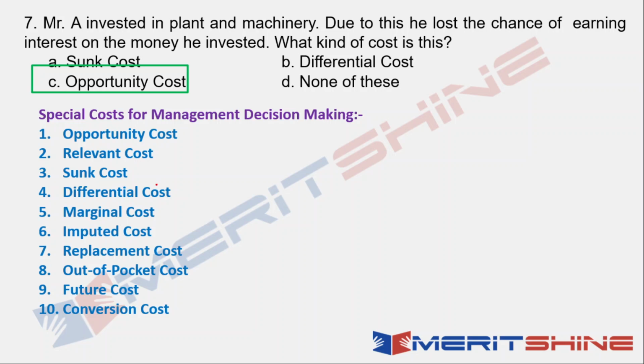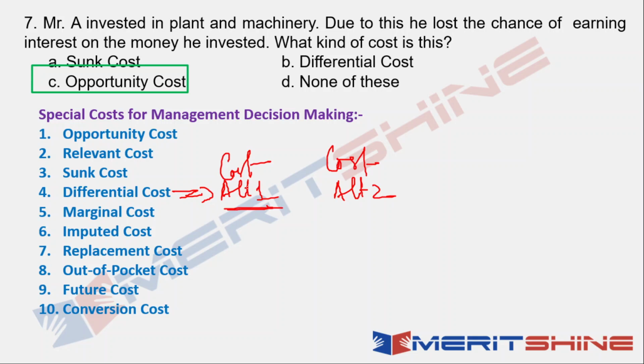If I have to say it in other words, it's an increase or decrease in total cost that results from an alternative course of action. Which means that I have alternative 1, I have alternative 2. There is a cost associated to this, there is a cost associated to this.